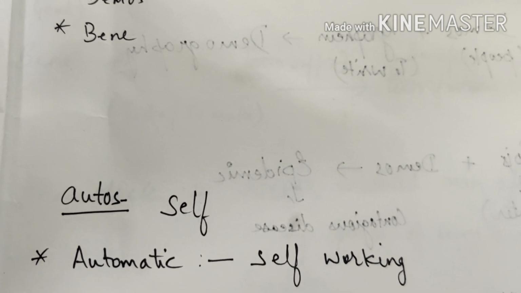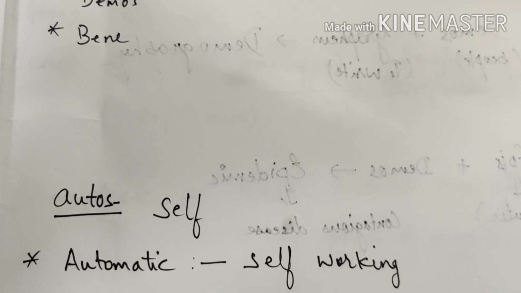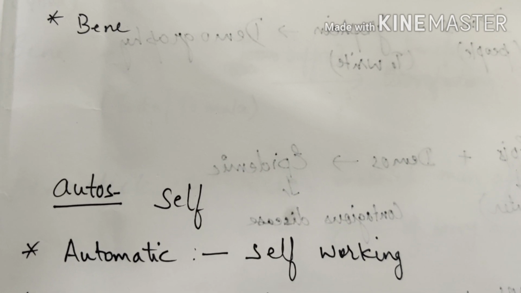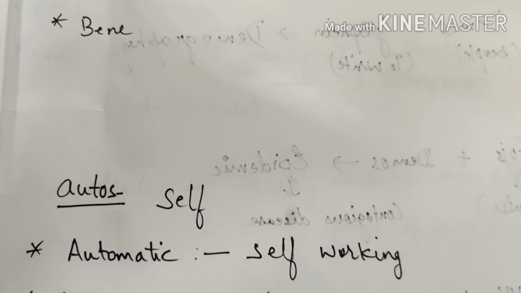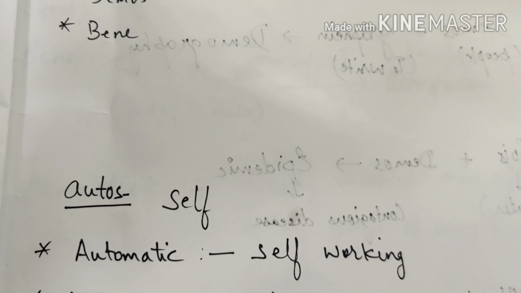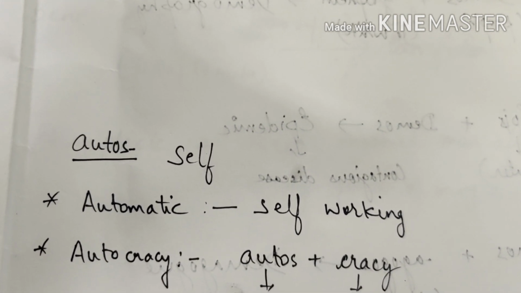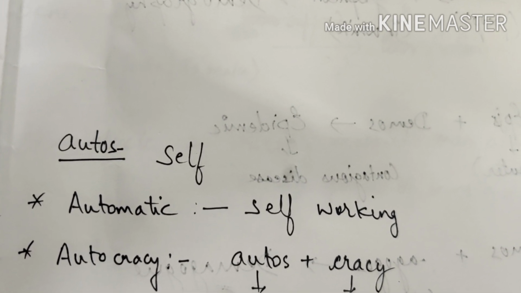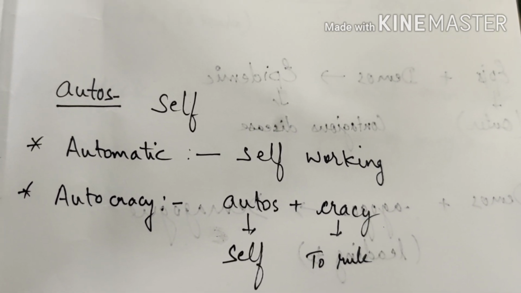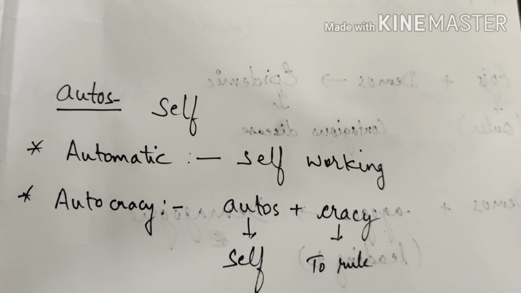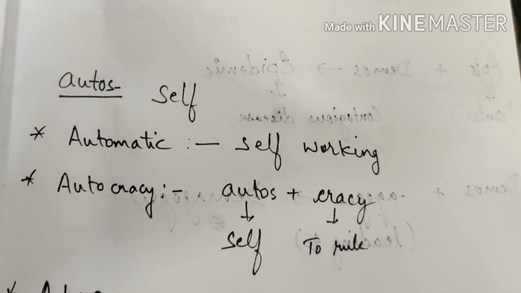For example, the first word is automatic. That refers to self-working. If we say any machine is automatic, that means it works on its own. It doesn't need any mechanical assistance, or basically any human assistance. Autocracy is another word from auto. Autocracy comes from autos plus cracy. Autos refers to self, whereas cracy refers to rule. That means whenever a government has its own rule, that is called autocracy or self-rule.